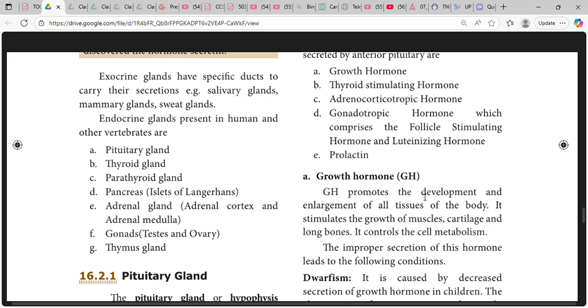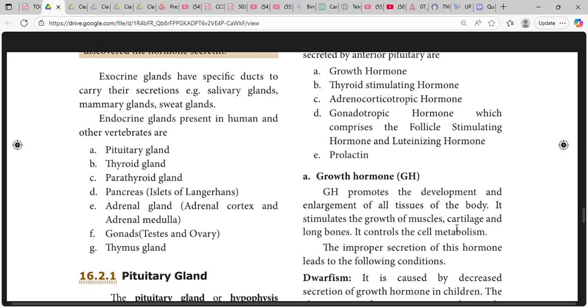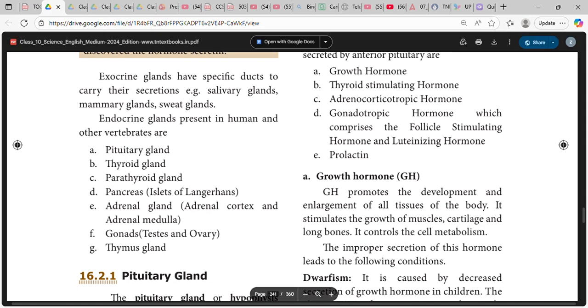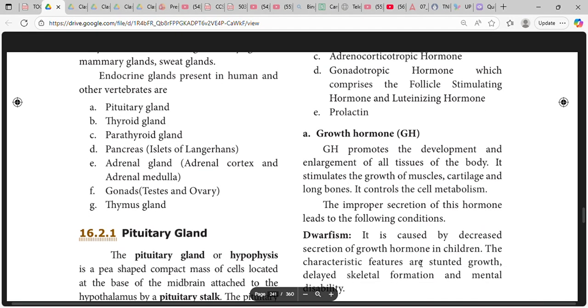Growth hormone promotes the development and enlargement of all tissues of the body. It stimulates the growth of muscles, cartilage, and long bones. It controls the cell metabolism. The improper secretion of this hormone leads to the following conditions.